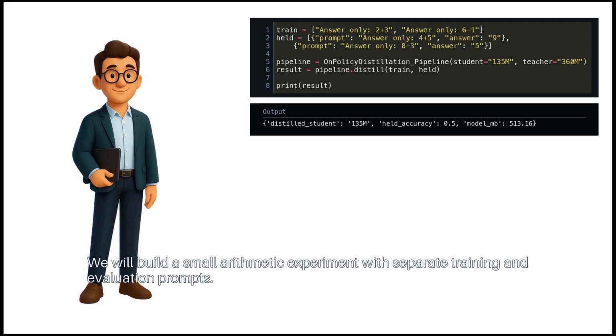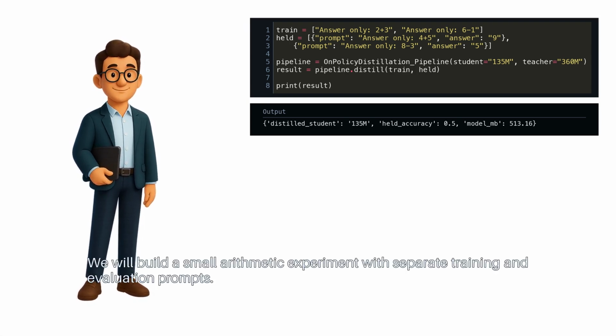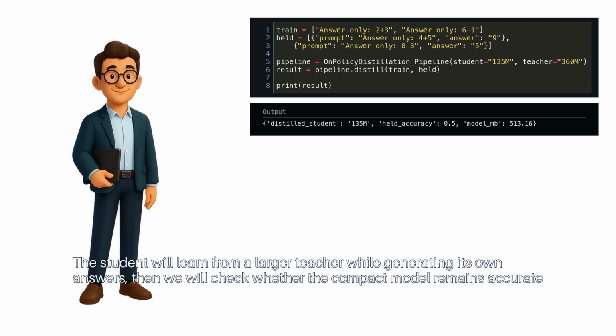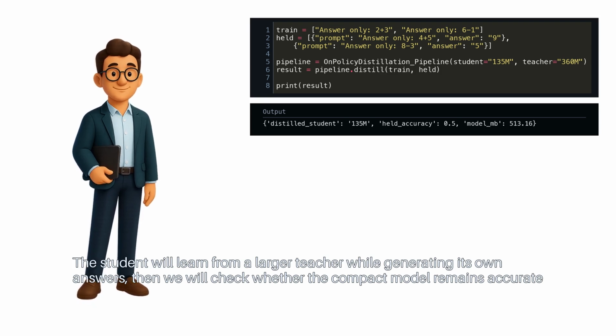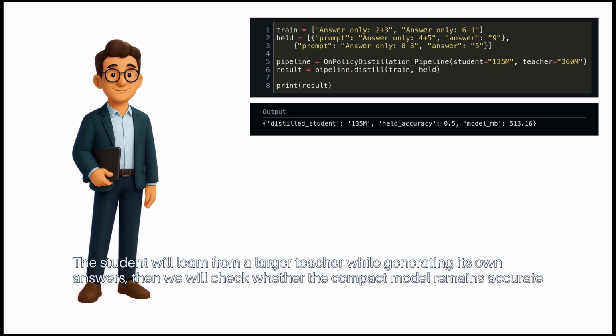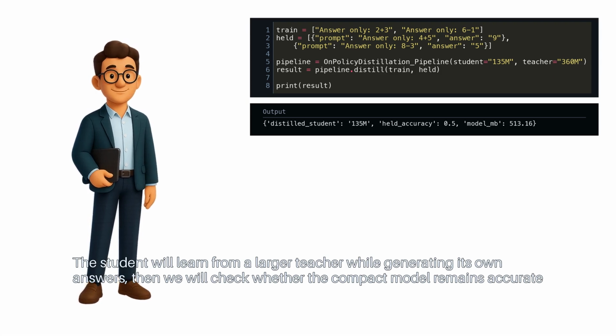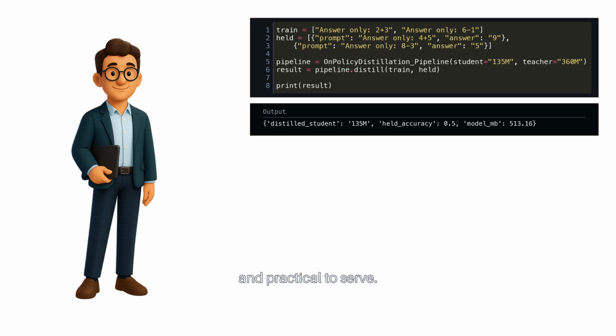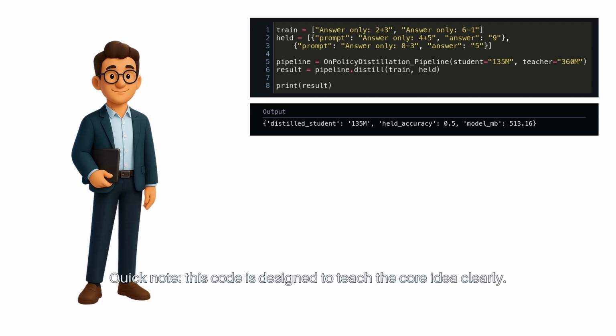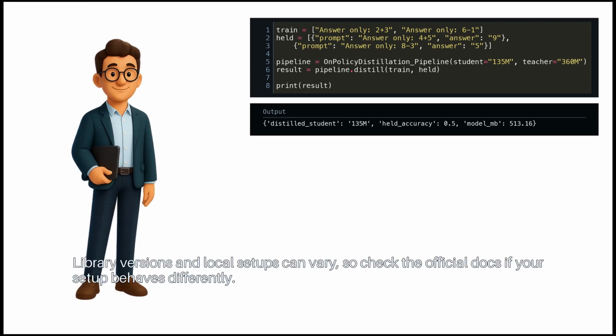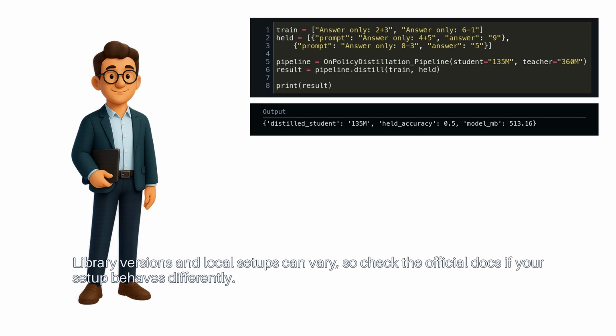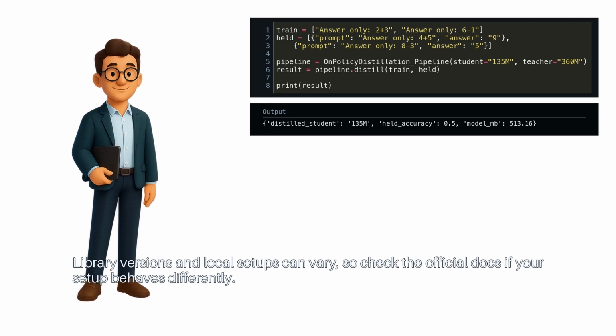We will build a small arithmetic experiment with separate training and evaluation prompts. The student will learn from a larger teacher while generating its own answers. Then we will check whether the compact model remains accurate and practical to serve. Quick note, this code is designed to teach the core idea clearly. Library versions and local setups can vary, so check the official docs if your setup behaves differently.